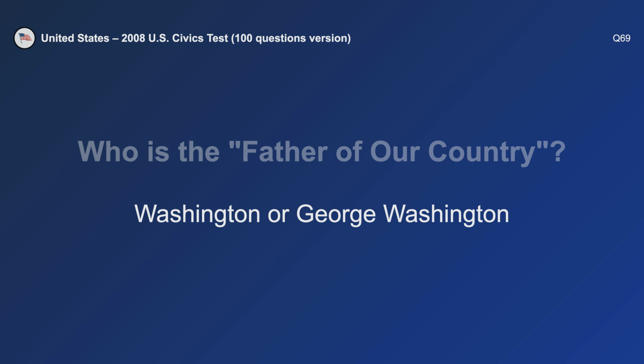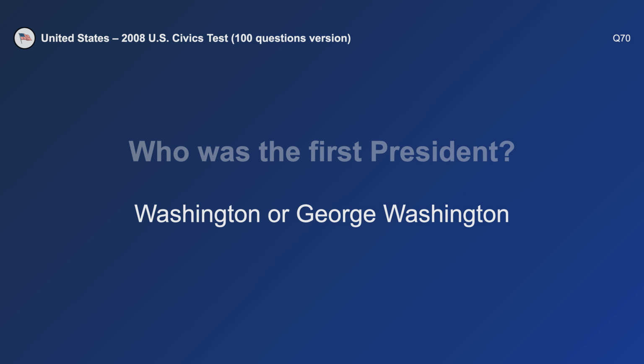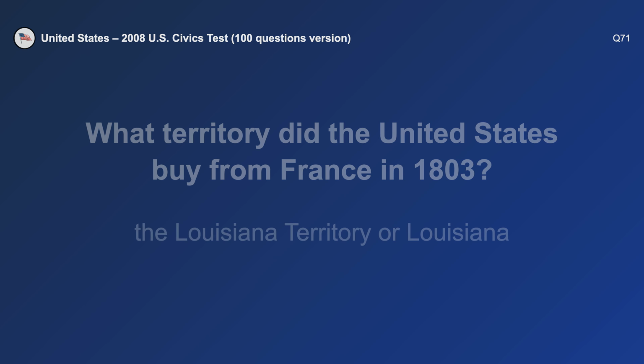George Washington. Who was the first president? George Washington. What territory did the United States buy from France in 1803? Louisiana.